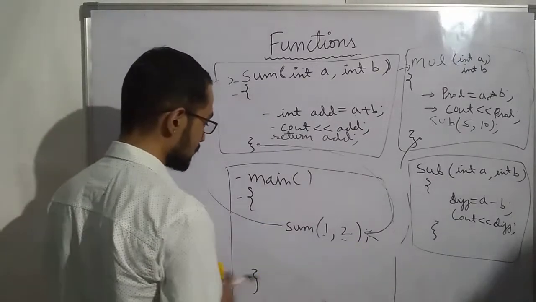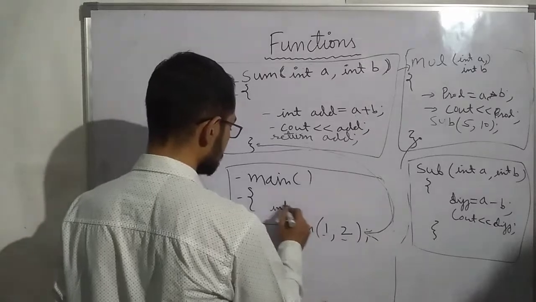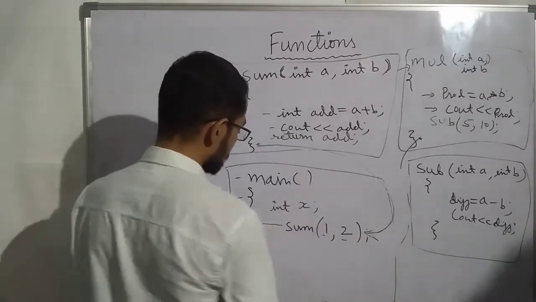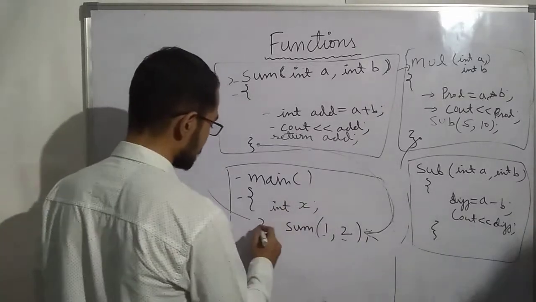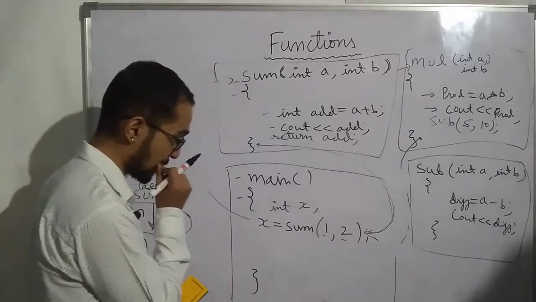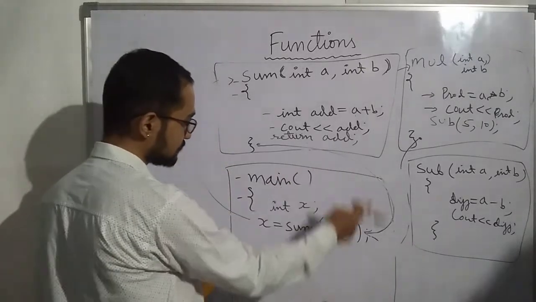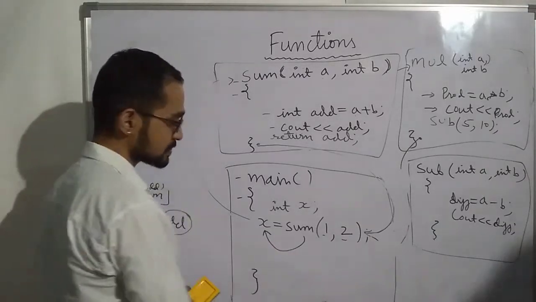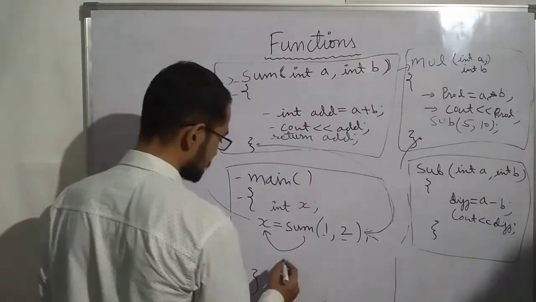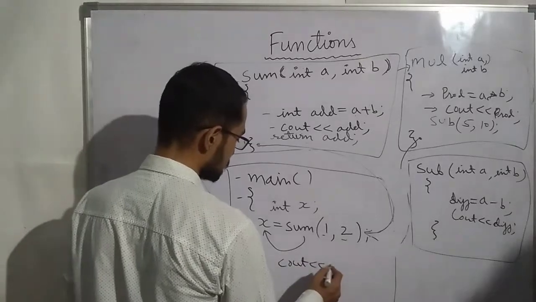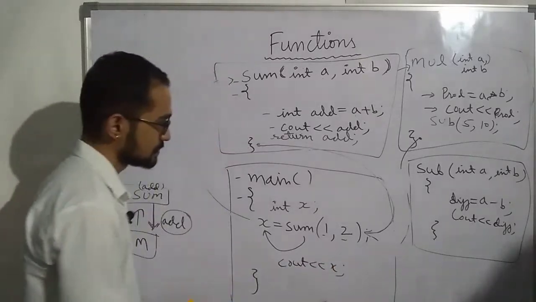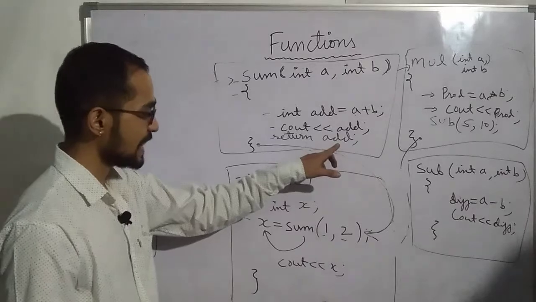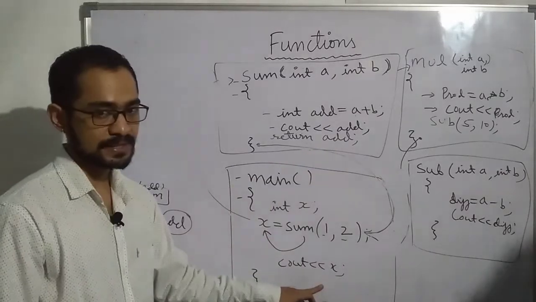So you can take another variable here, x, and return the value to that: x equals sum. Now the value returned by this sum will be passed to x. So whatever value is returned by sum, it will be passed to x. Now you can print x. cout x. So you have passed this add value to x and then you can print x.